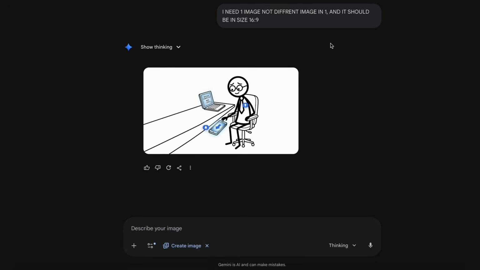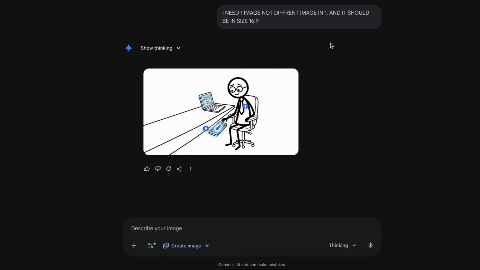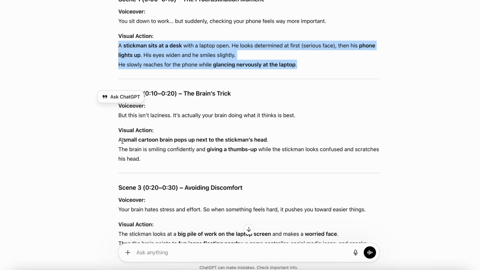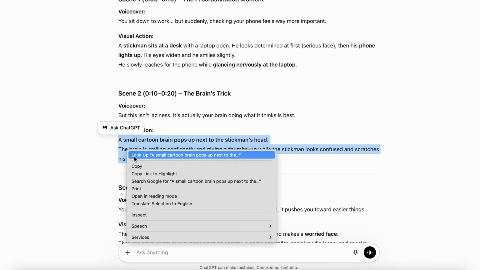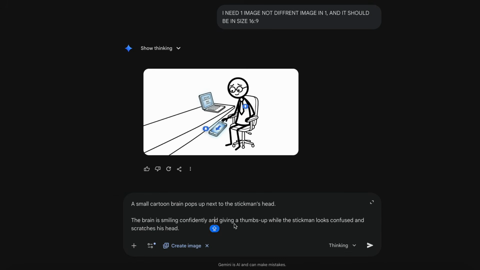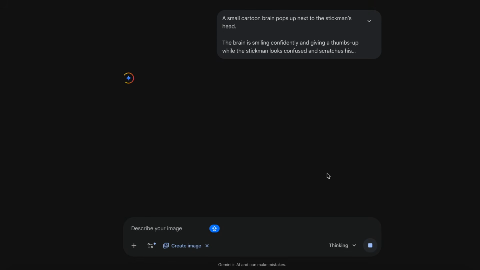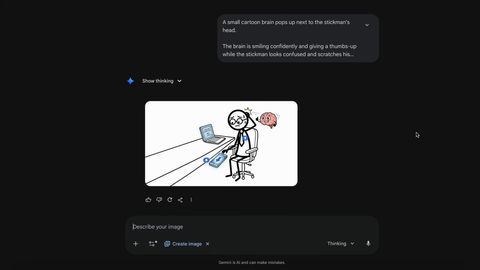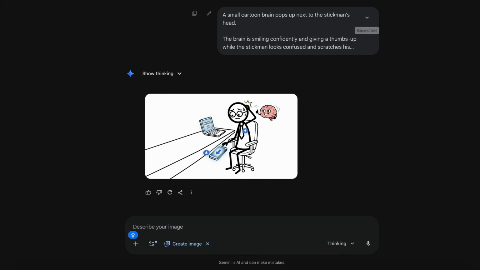That's it. One scene done. Now repeat for every scene in your script. Same process, same reference image. Consistent character every time. All images downloaded? Good. Now let's make them move.